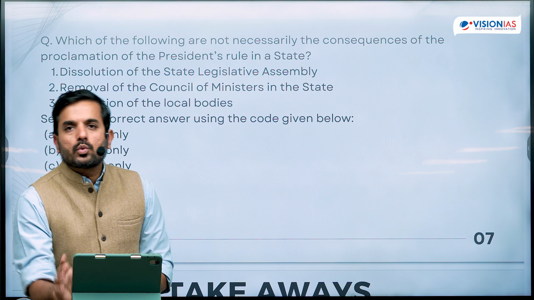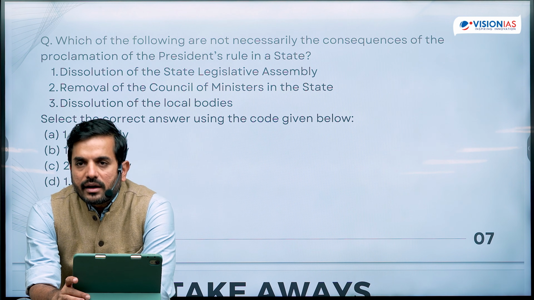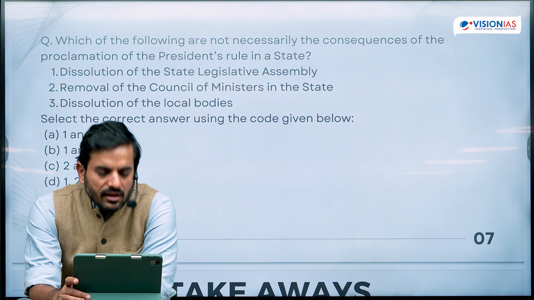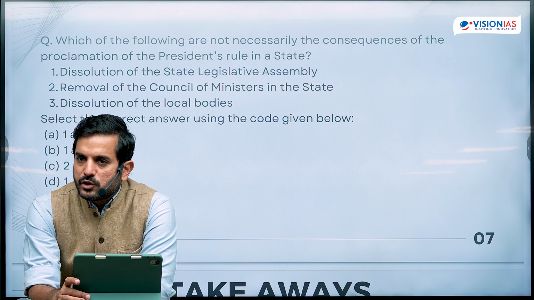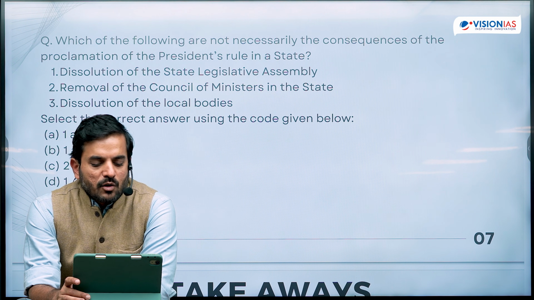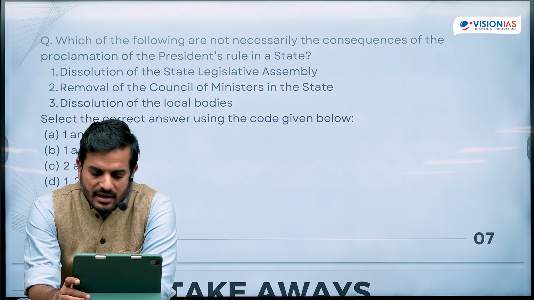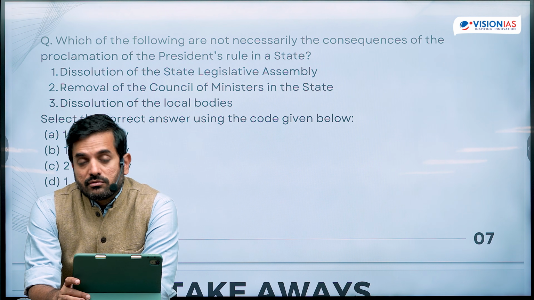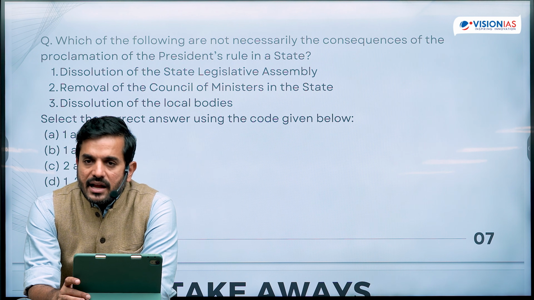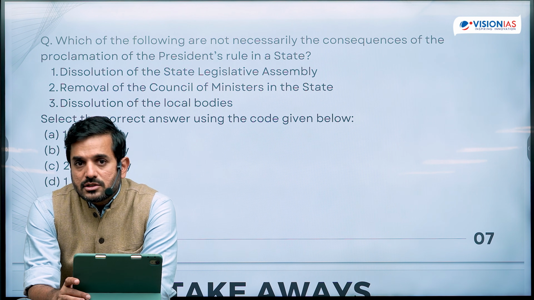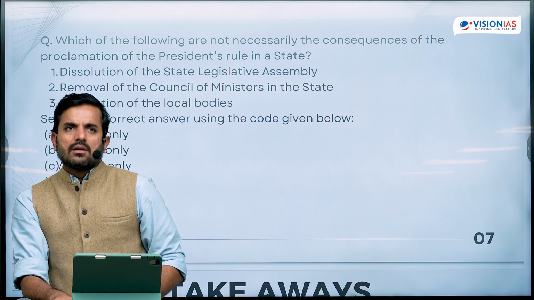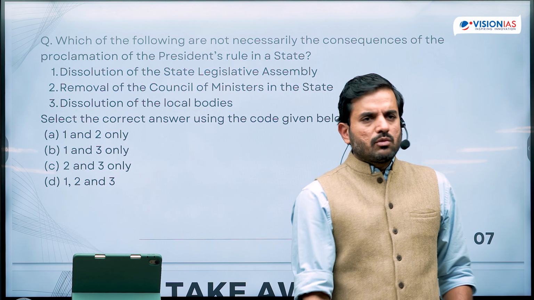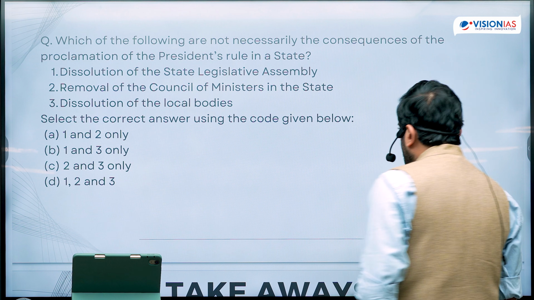The key takeaway to keep in mind is that whenever you are reading topics like Article 352, 356, 360, always classify the consequences into automatic consequences, then the discretionary consequences, like dissolution of the assembly, and whether the dissolution of the local governments, etc., can take place, and then in some cases no consequences at all. For example, I know that local bodies do not necessarily get affected as a result of invoking the provisions of Article 356 of the Constitution.